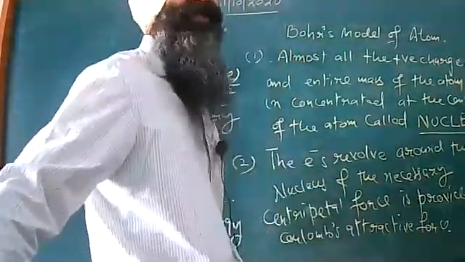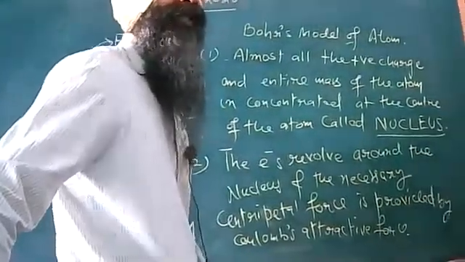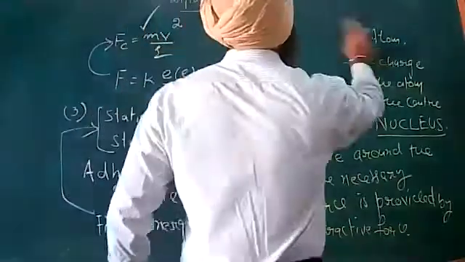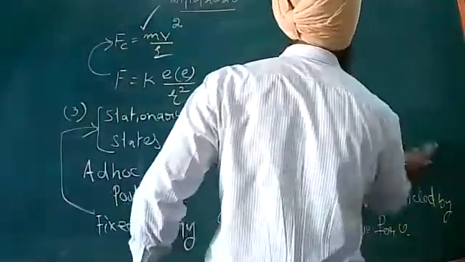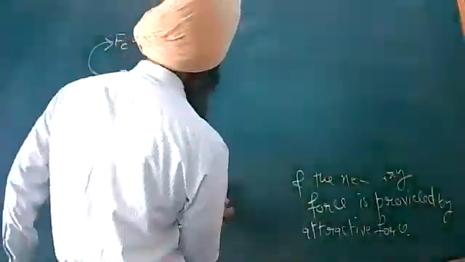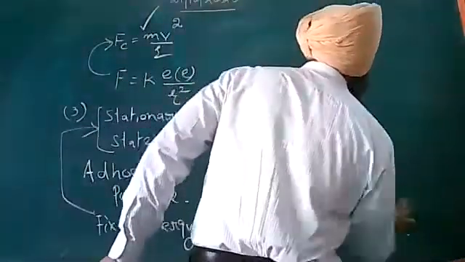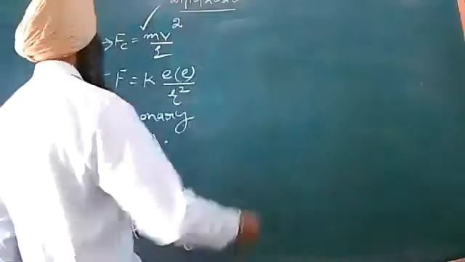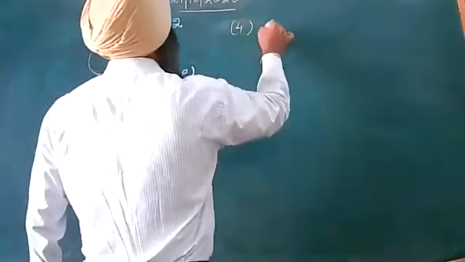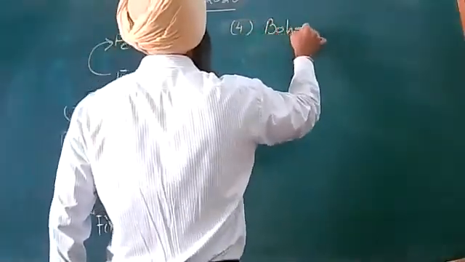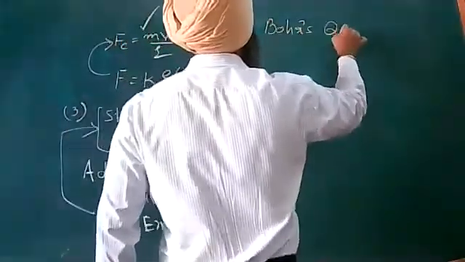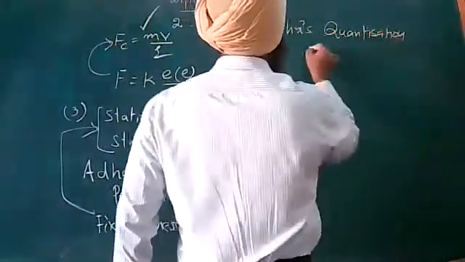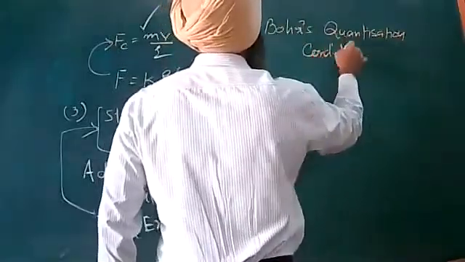Then dear children, after this concept, I have even a fourth postulate. Let me introduce that postulate also. The fourth postulate states Bohr's quantization condition.